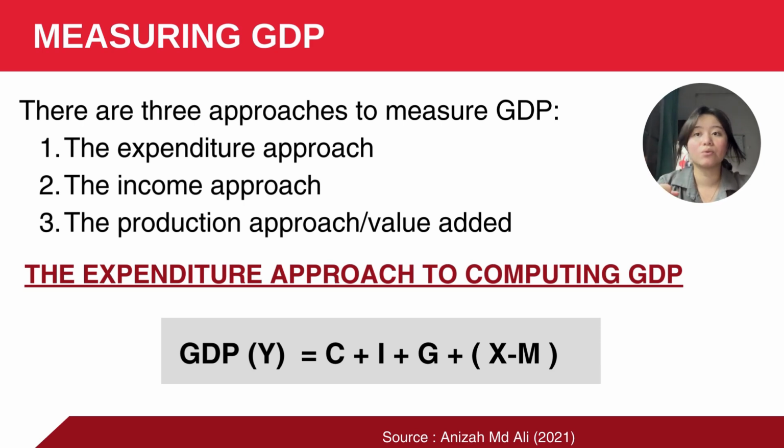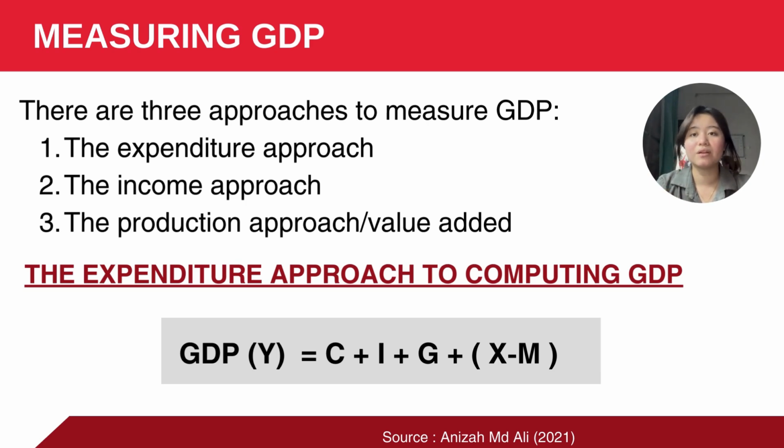C is the aggregate consumption, which includes the expenditures by households on durable goods like cars, televisions, and handphones, non-durable goods like vegetables, fruits, and breads, and services like doctors, lawyers, and education. And I is the gross private domestic investment, which refers to the acquisition by the private sector of new capital, such as factories, residential, machinery, and warehouses.